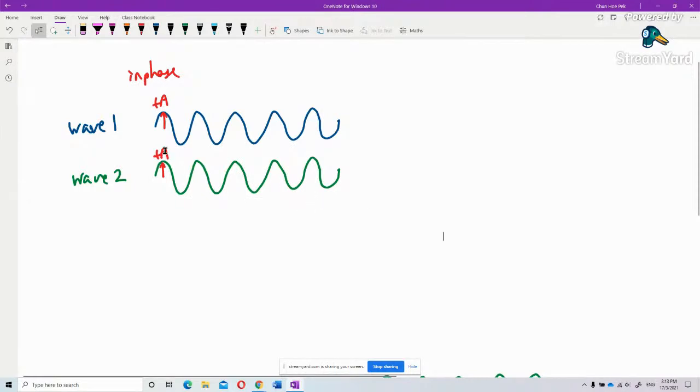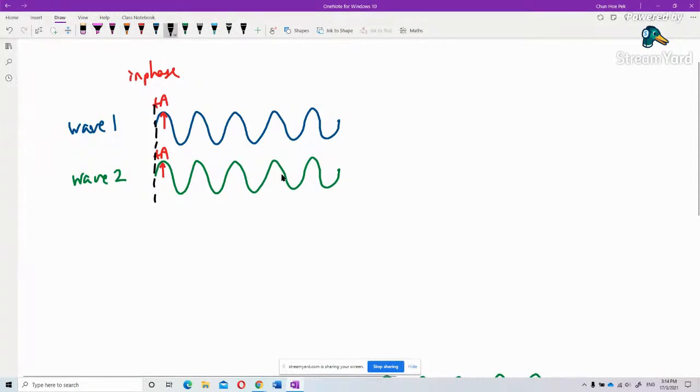Now, if let's say these two waves, I should group this also. Now, these two start off with the same point. So do they have any path difference?